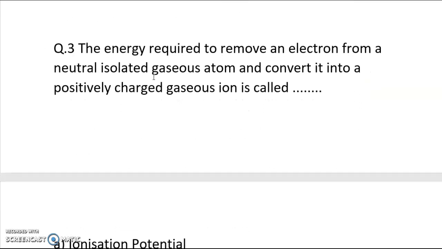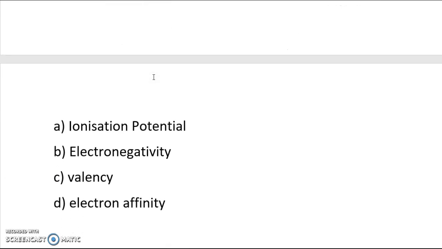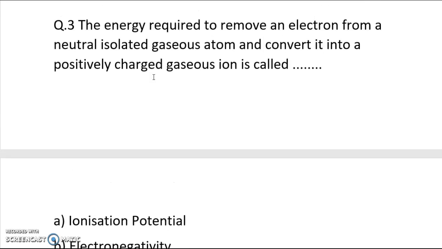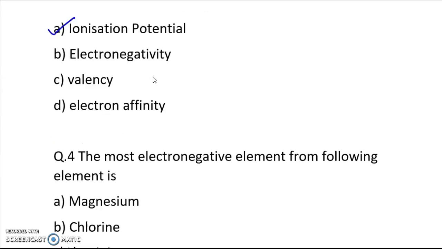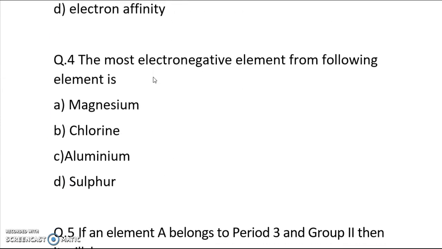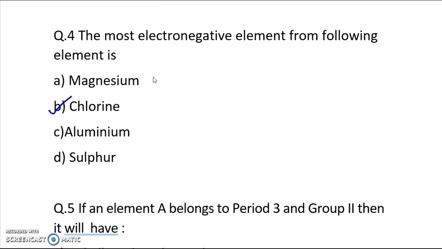The energy required to remove an electron from a neutral isolated gaseous atom and convert it into a positively charged gaseous ion is called. Pause the video. Answer is option A, ionization potential. The most electronegative element from following element is. Pause. Answer is option B, chlorine.